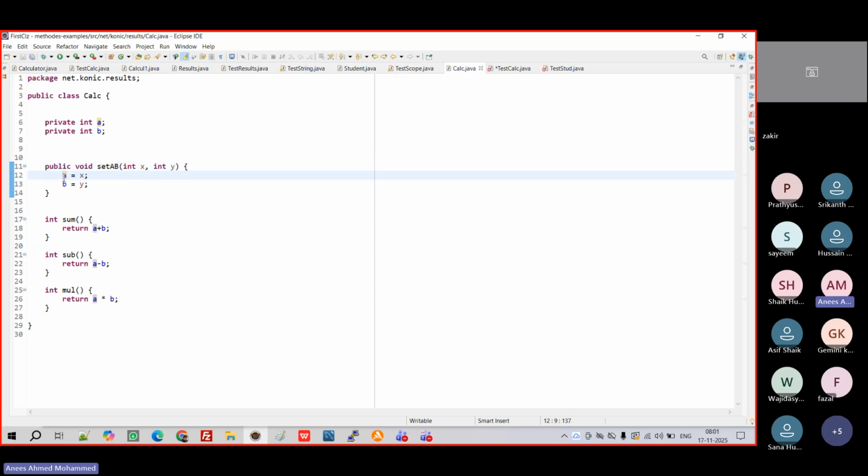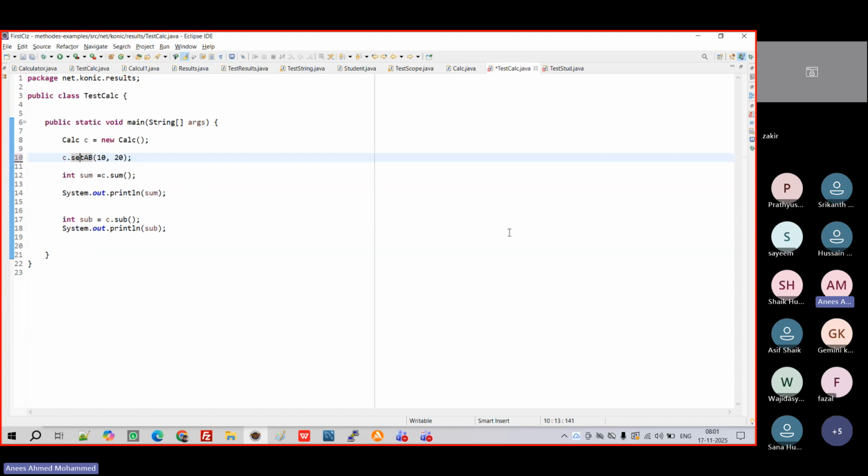Blue means member variables. Coming from outside is gray color, right? It's not part of member variable. This is the thing which is coming from outside, right? So now same code will work, but it's a little safer now. I'm not using any variable directly now. C dot A, c dot B, I cannot call. How do I need to call? By using c dot setAB. So always better is to use a single method. Don't use setAB, set C. Always use a single value to set the value.